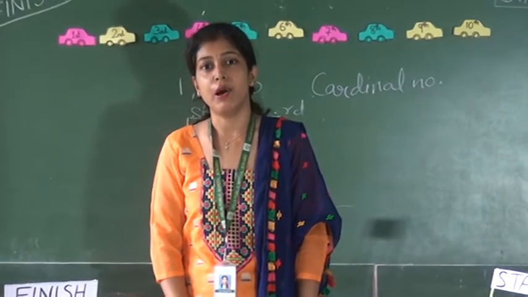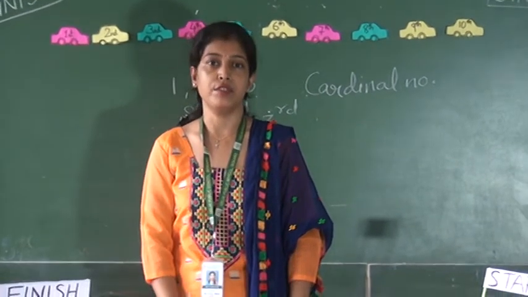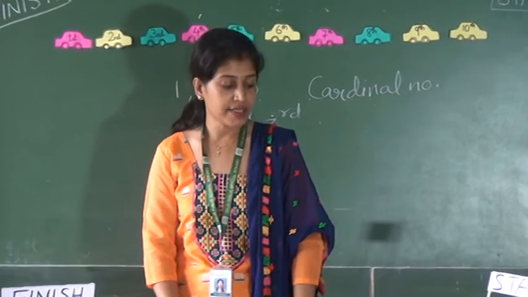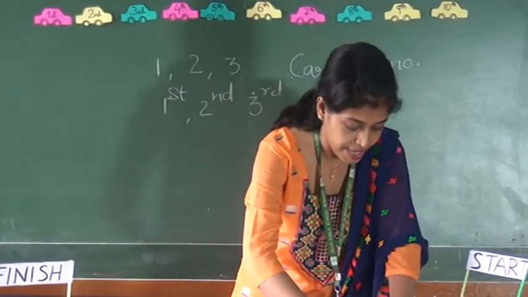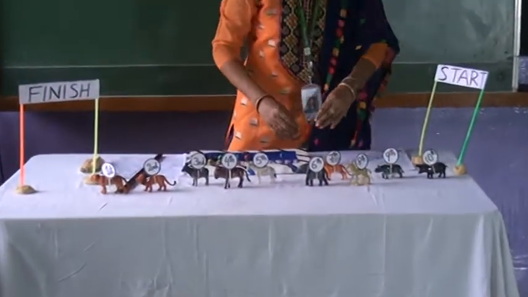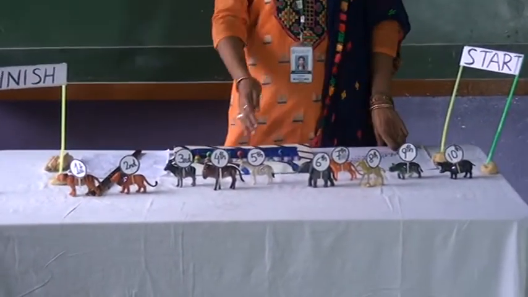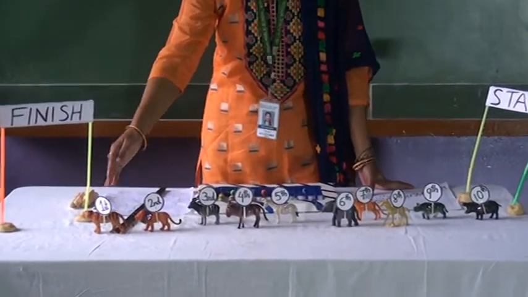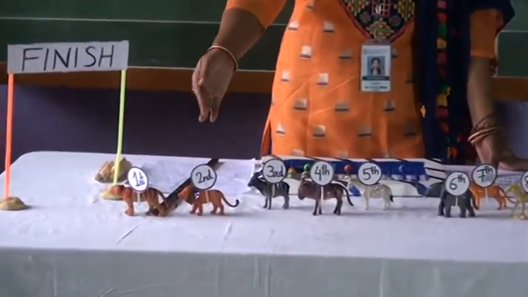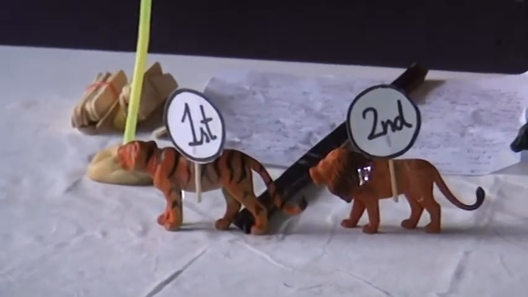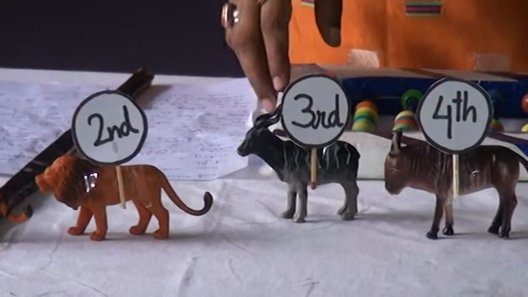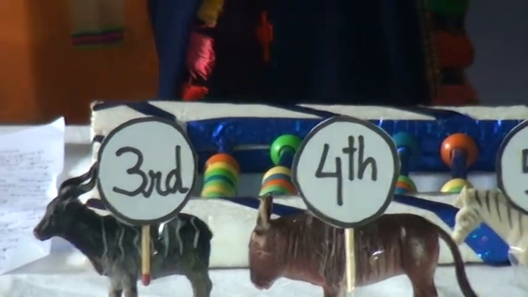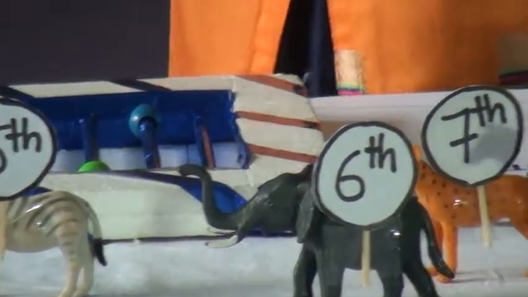Just now you have learned about cardinal numbers and ordinal numbers. So ordinal numbers tell us the position of an object. Now let's see, children, here we are having a race in the jungle among the animals. While they are having the race, they all have different positions. See, the tiger is in the first position. As we all know, the tiger runs fast, then the lion, then in the third position there is a giraffe. So this way different animals have different positions, and in ordinal numbers also we learned about the position of objects.